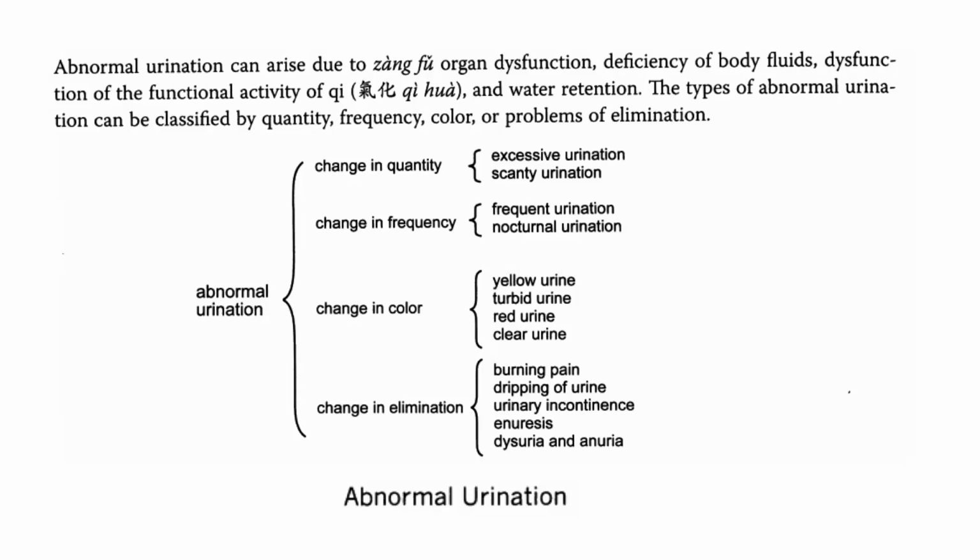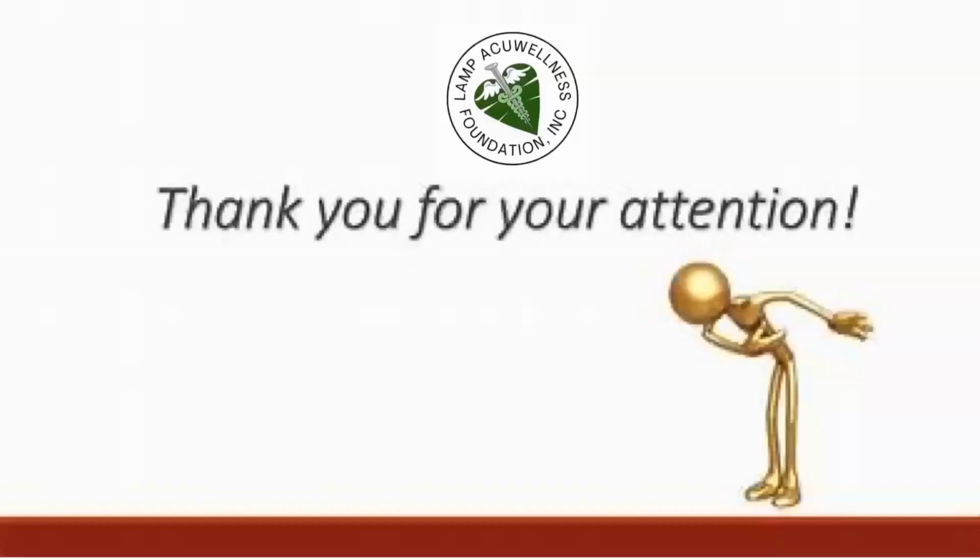It's yellow urine, turbid urine, red urine, or clear urine. And finally, if there is a change in elimination, so if there is burning pain, if there is dripping of urine, if there is urinary incontinence, if there is enuresis or dysuria and anuria. Okay. Thank you for your attention.